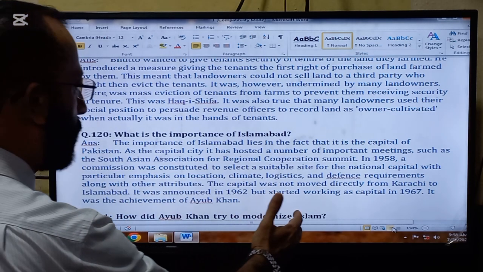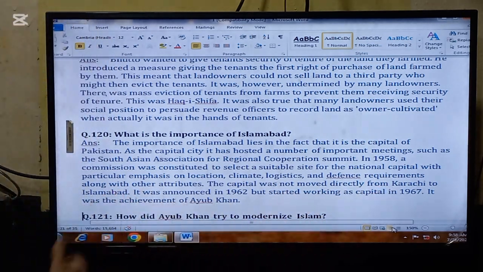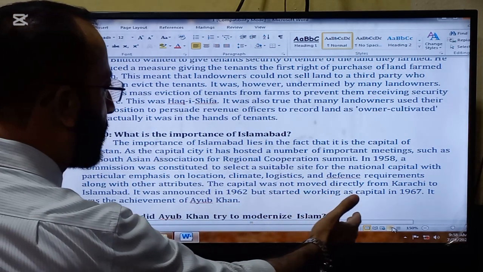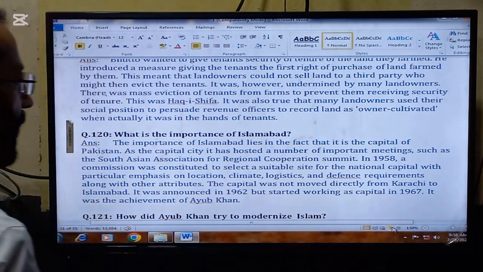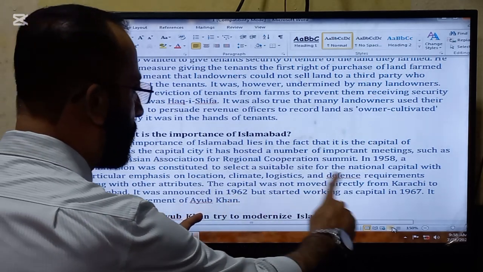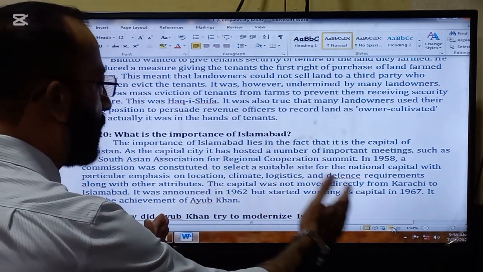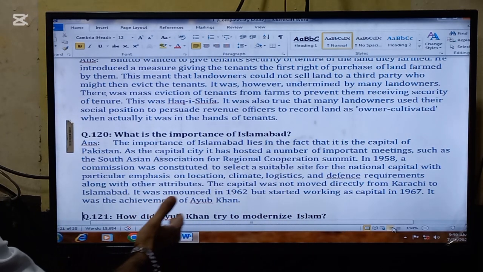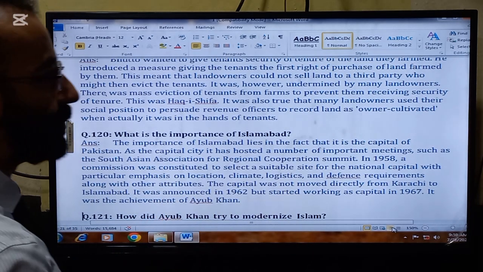The capital was not moved directly from Karachi to Islamabad. It was announced in 1962 but started working as capital in 1967. So it took almost 5 years to transfer powers from Karachi to Islamabad. It was the achievement of Ayub Khan.